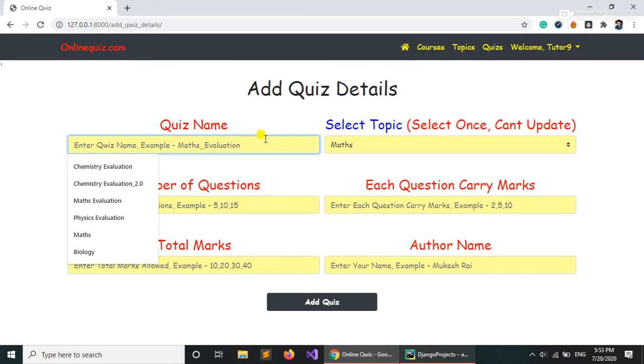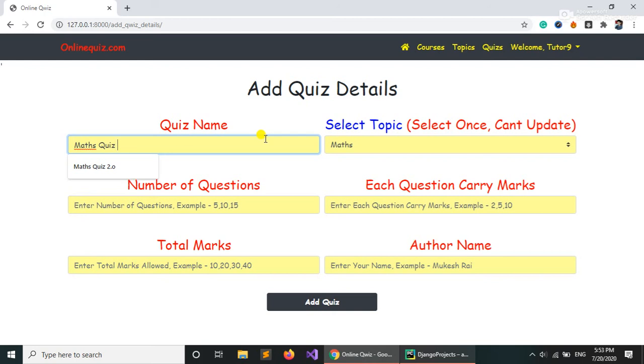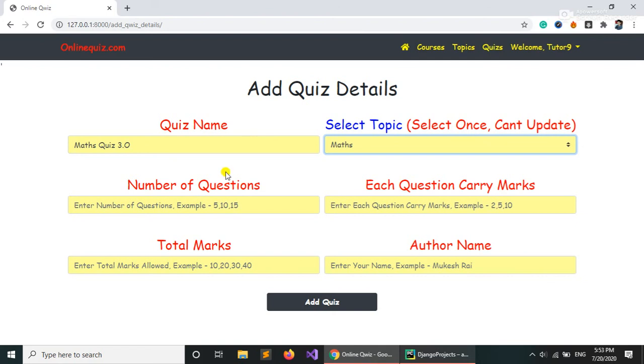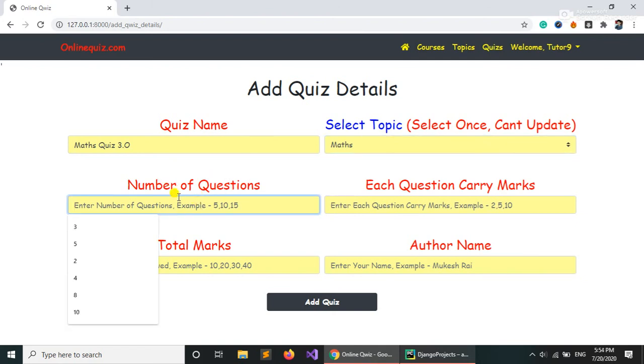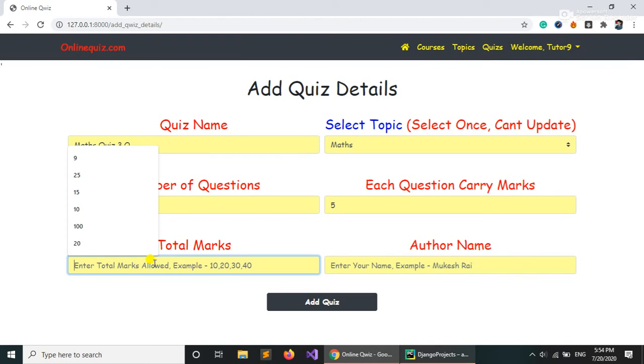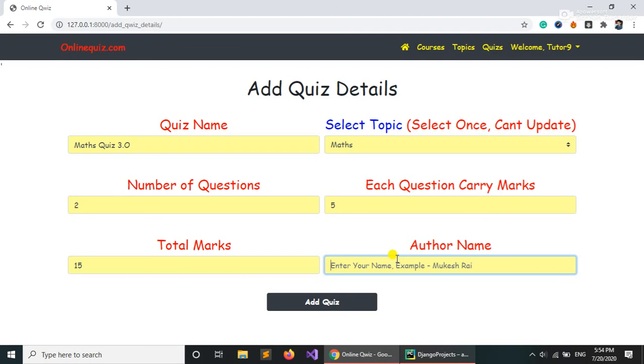Let's give a quiz name. Let's create a quiz that is maths quiz 3.0. Okay, so the topic can be maths. You cannot update this topic later, so make sure while you're creating it. Number of questions, we can say 2. Each question carries 5 marks. So we need to enter 10 here, but if we enter 15, it will give an error. Let's see. And author name we can give any, Rakesh Sharma.